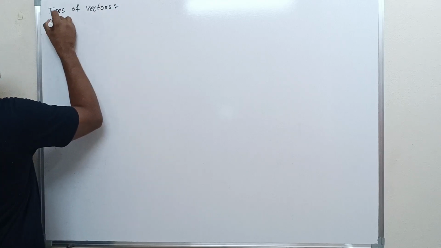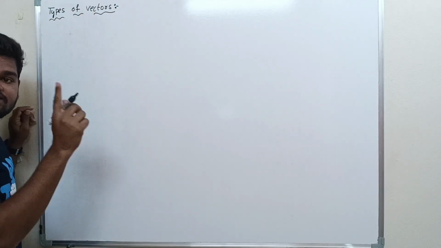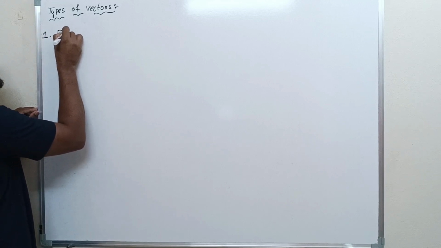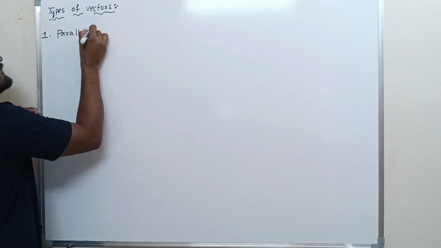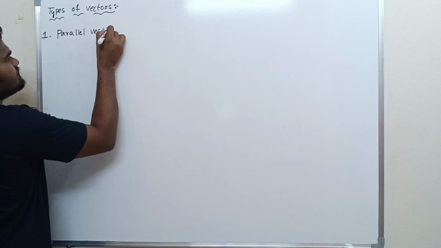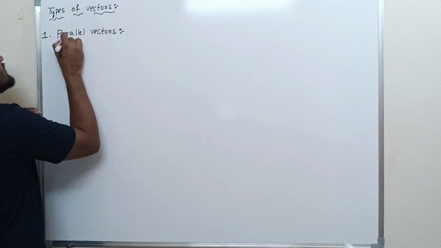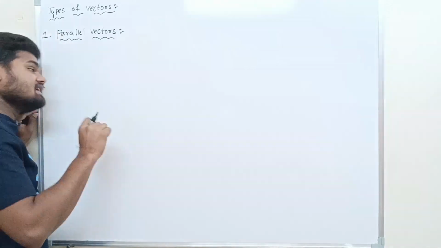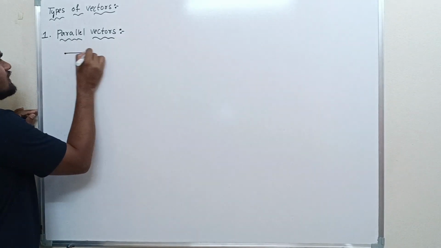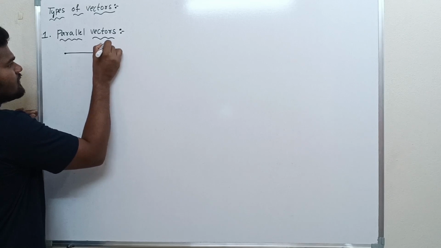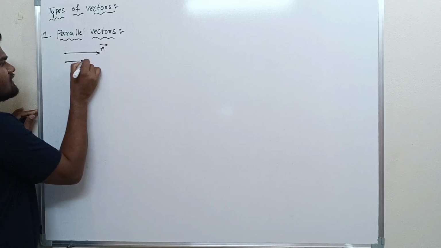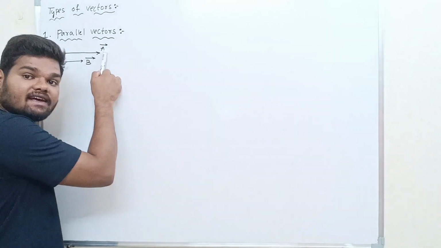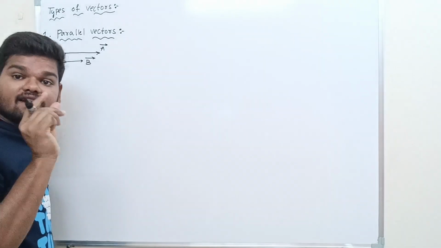Right. Have a look. The first type of vector is what? Parallel vectors. So what is the meaning of parallel vectors? Have a look. I'm going to draw the diagram, then you can understand clearly. I'm taking the vector A bar. Another vector I'm taking is B bar. Compared with the A bar vector, the magnitude of the B bar vector is small.